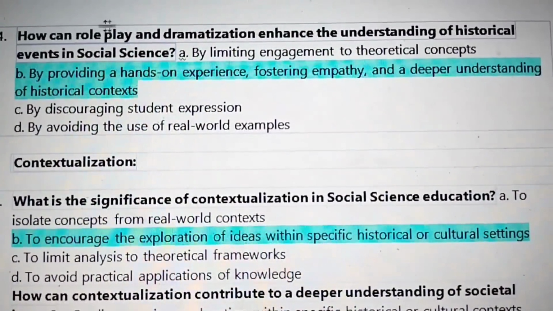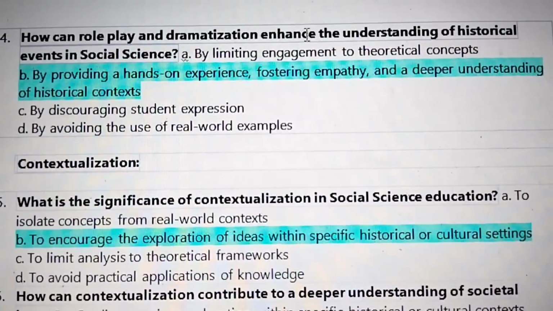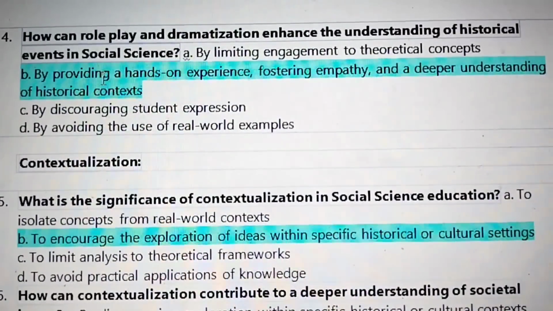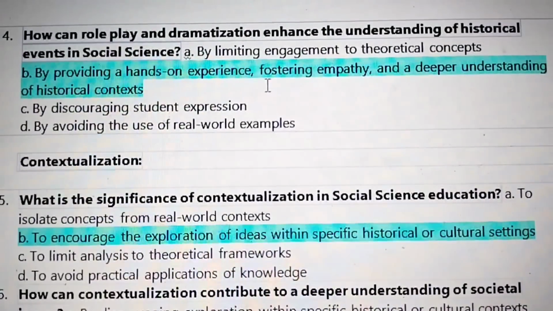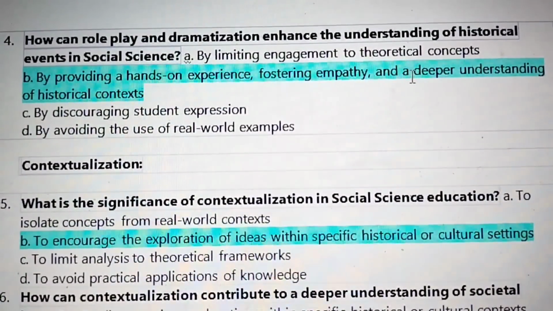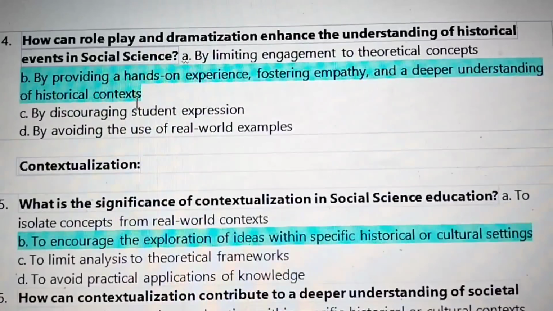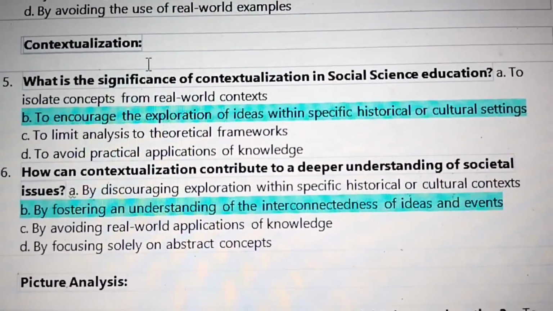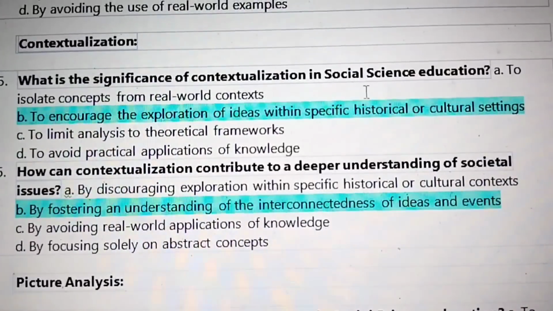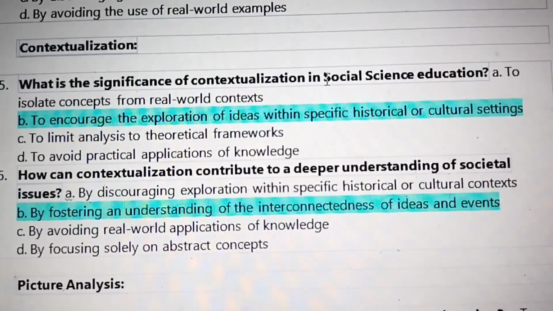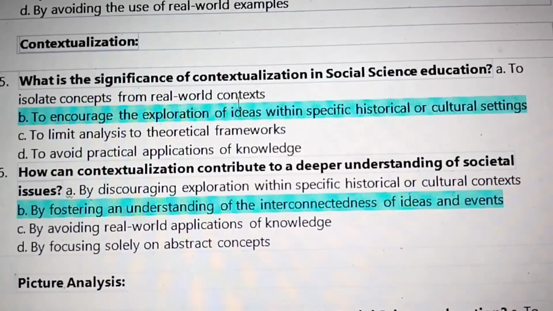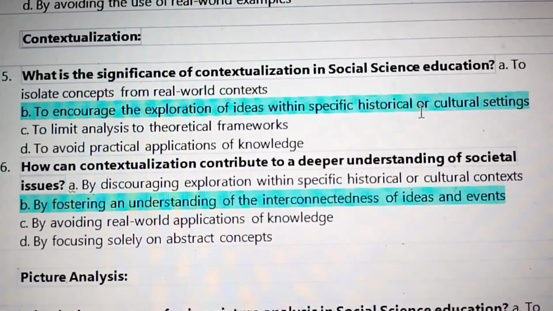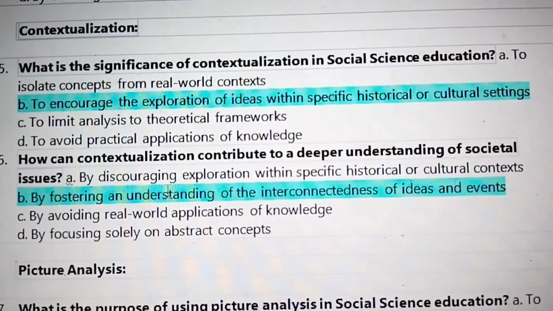4. How can role play and dramatization enhance the understanding of historical events in social science? By providing hands-on experience, fostering empathy, and a deeper understanding of social contexts. Next, contextualization. What is the significance of contextualization in social science education? To encourage the exploration of ideas within specific historical or cultural settings.